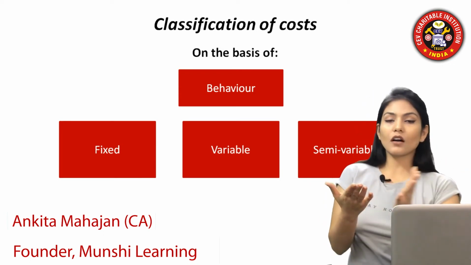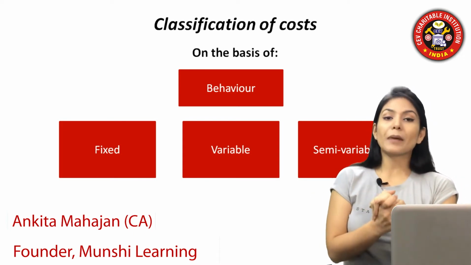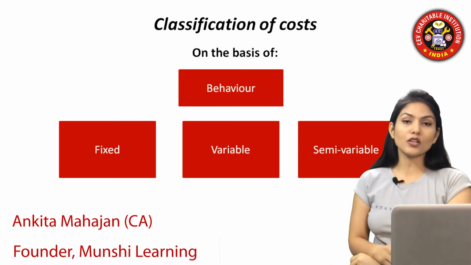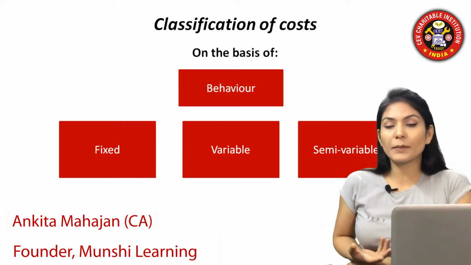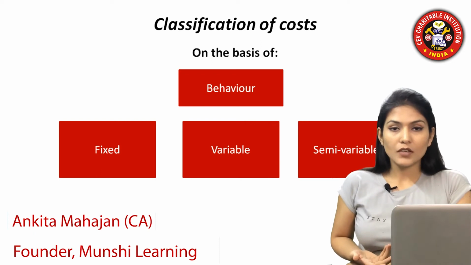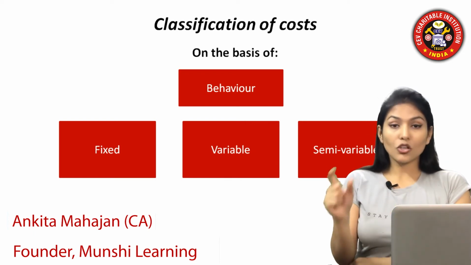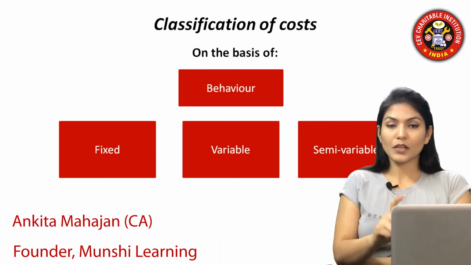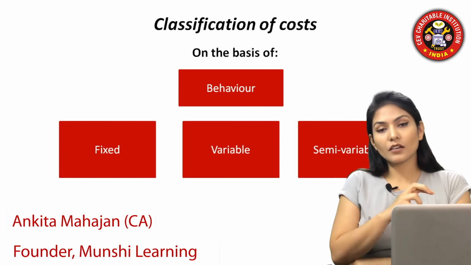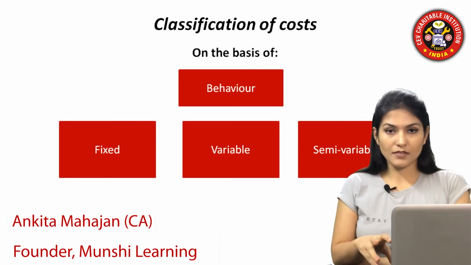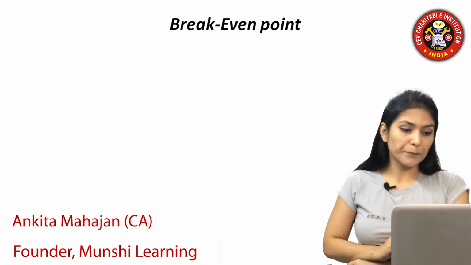So all these costs can be bifurcated on multiple bases, but for the calculation of cost of goods sold, for the valuation of closing stock, this will be useful for you. All the goods which you are selling, the cost of those goods will be calculated on the basis of labor, their material cost, their other expenses. The direct costs will be a part of your cost of goods sold.